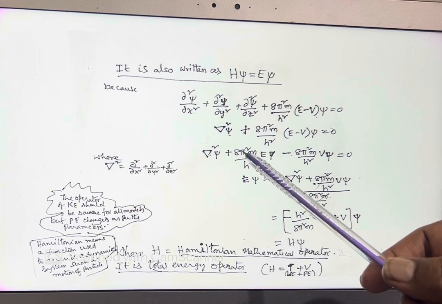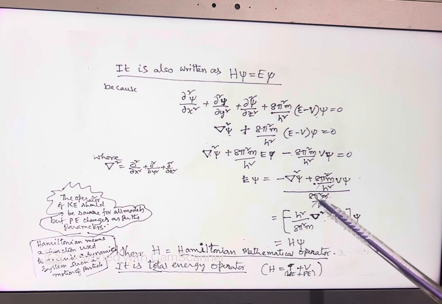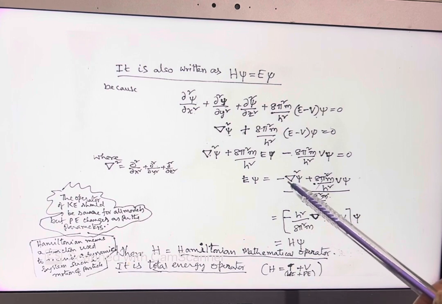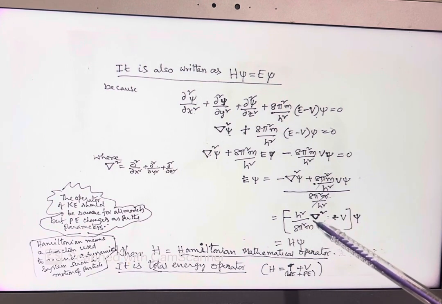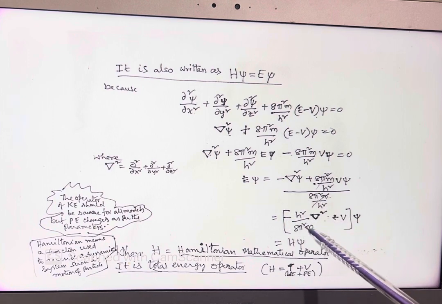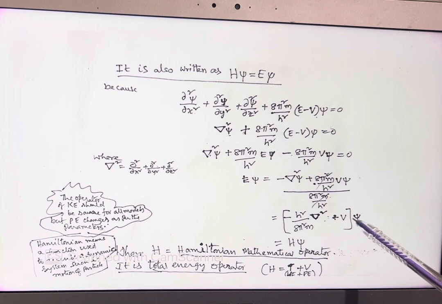If you bring this factor to the right side, the 8 pi square m cancels out, but it also divides the other terms, and while dividing it will be inverted. So, minus h square by 8 pi square m del square plus V into psi is equal to E psi. This is H, called the Hamiltonian mathematical operator.